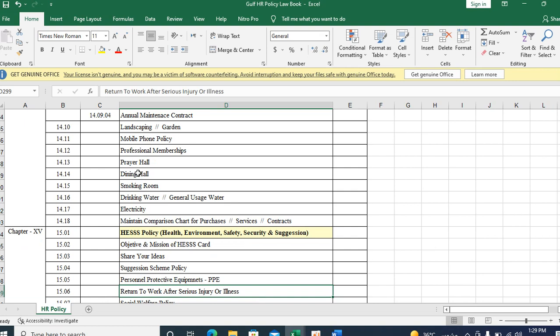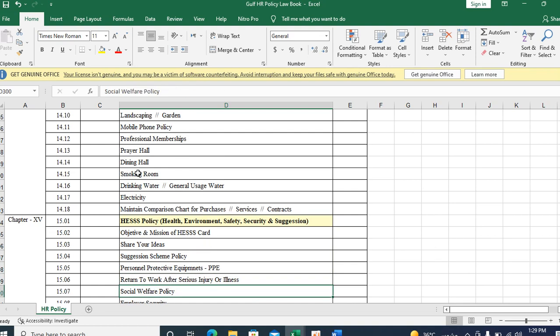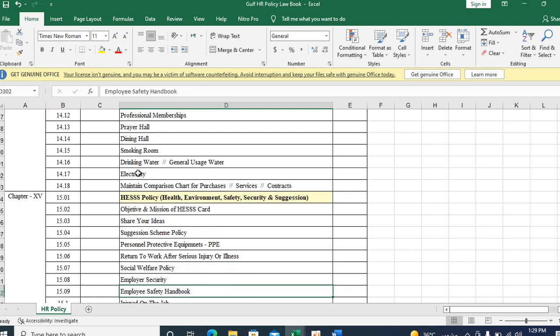Most of this HESS policy, the safety department is responsible, but the policy framework is the responsibility of the HR department, the HR head only. Share your idea, suggestion scheme policy, and PPE policy: what all personal protective equipment you are issuing.